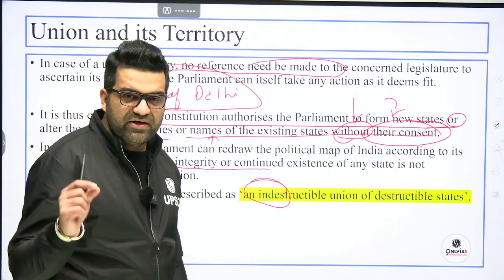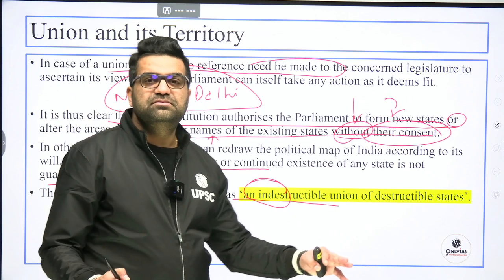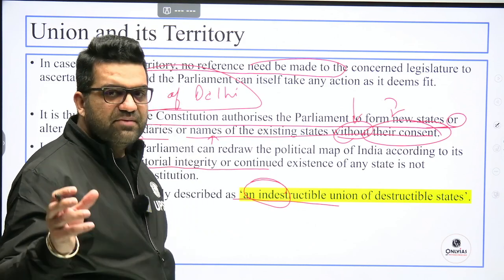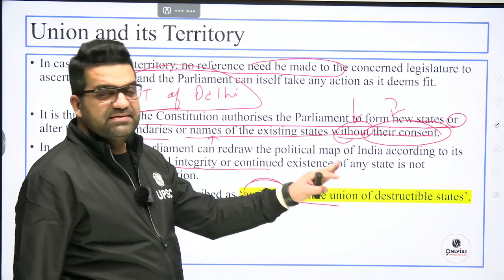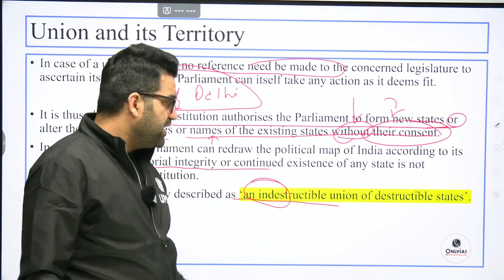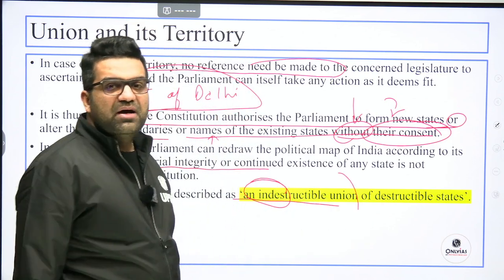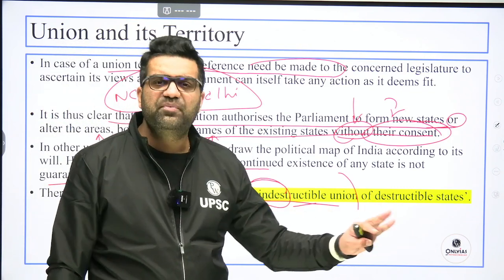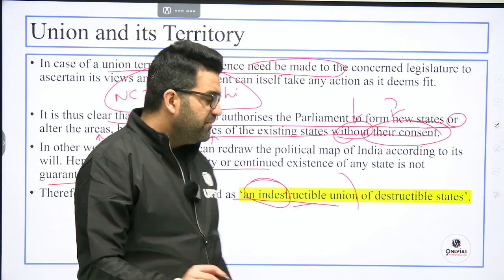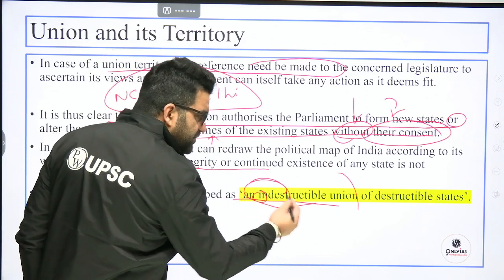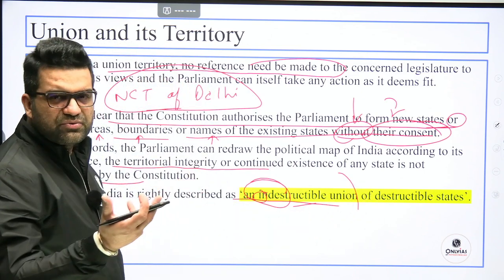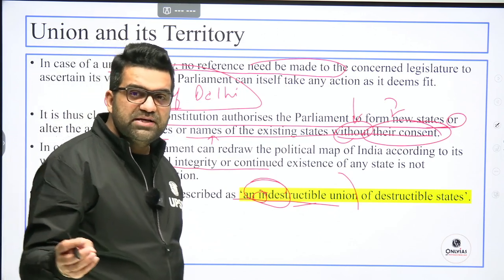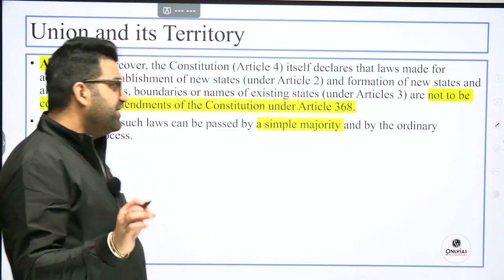When you come across such very easily understandable or very familiar statements, do not try to read it fast. Do not try to gloss over it. Do not think, I will read it till this point and mark the bubble in the prelim final OMR sheet. No. Read the complete sentence, take a pause of 1-2 seconds, and then attempt. Because a destructible union of indestructible states looks very similar, looks rather identical, है ना? But you might end up losing 2 marks. So be very, very attentive.